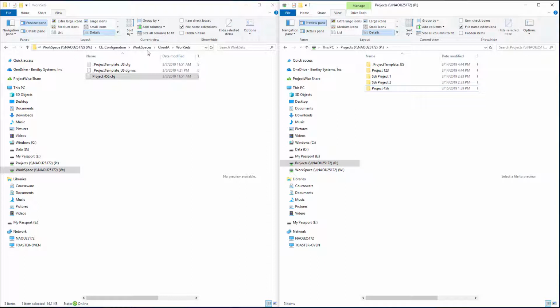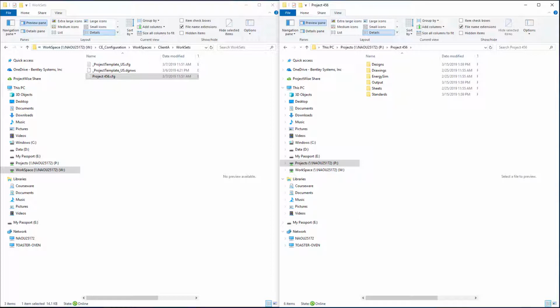So I've created a new workspace, which we're calling client A. And within that workspace, I've created a new workset for project 456. And I might create additional projects that all belong to that particular client where we want to share some standards. And then we've created the folders and subfolders over on the P drive so we can store the design files, the drawings and the sheets, and any standards for that particular workset.